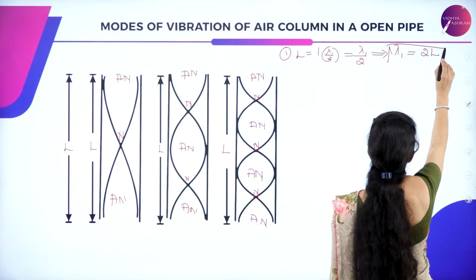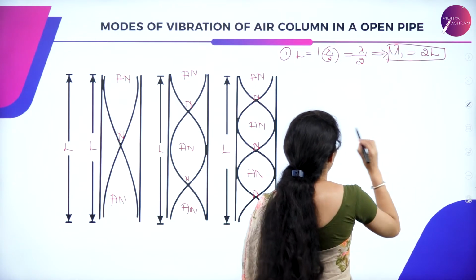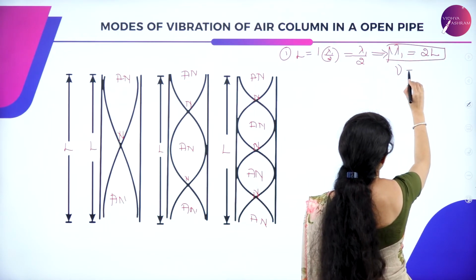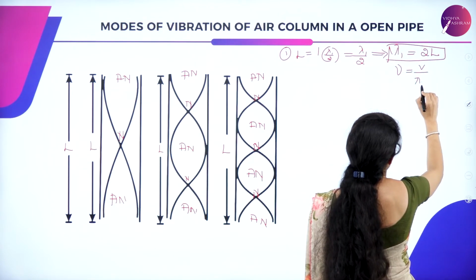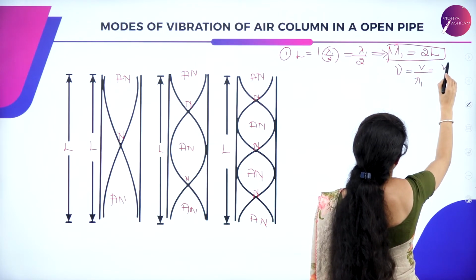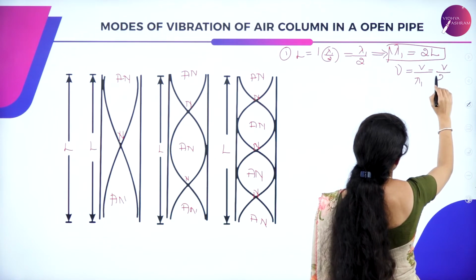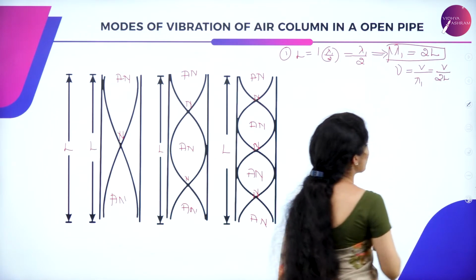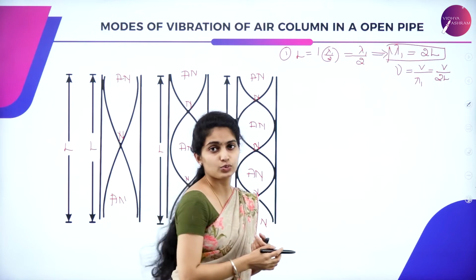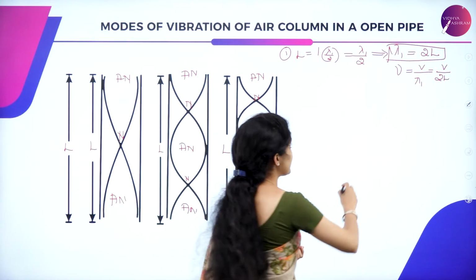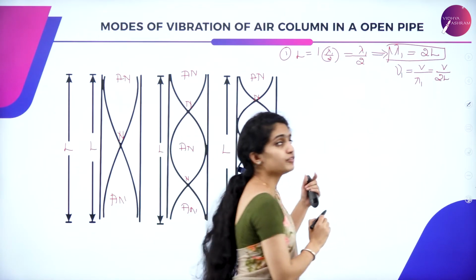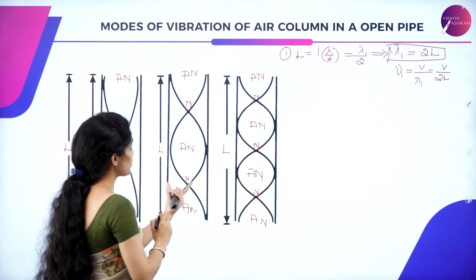The frequency nu is given by V divided by lambda 1, which is V divided by 2L. This is the equation for the first frequency in the open air column. Next, let us go to the second one.